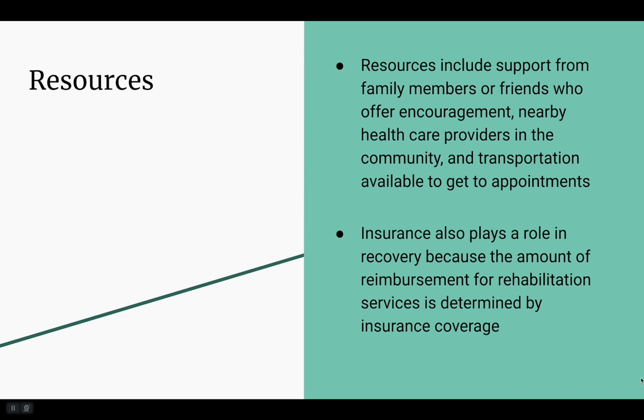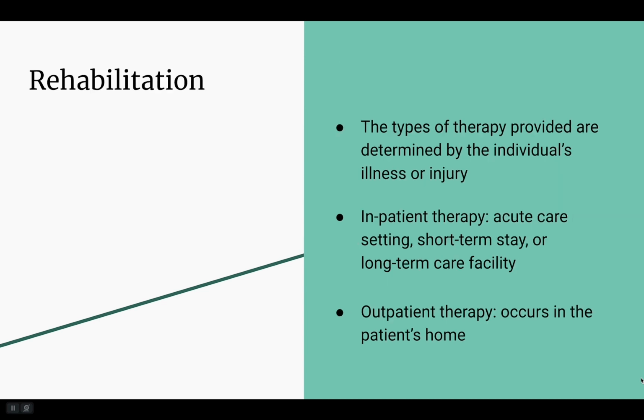Resources include support from family members or friends who offer encouragement, nearby healthcare providers in the community, and transportation available to get to appointments. Insurance also plays a role in recovery because the amount of reimbursement for rehabilitation services is determined by insurance coverage. The types of therapy provided are determined by the individual's illness or injury.